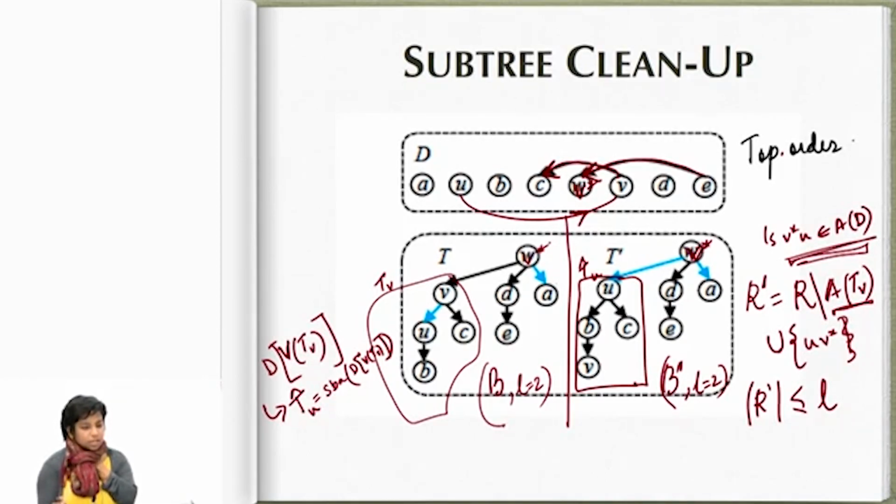So this is a valid operation. This is what we call a subtree cleanup, okay? What happens with subtree cleanup is, anytime there exists at least one blue edge that is not incident on my V star vertex, I perform this operation again and again. Doing it as many times as needed will give me an SBA in which the blue edges are all incident on V star.